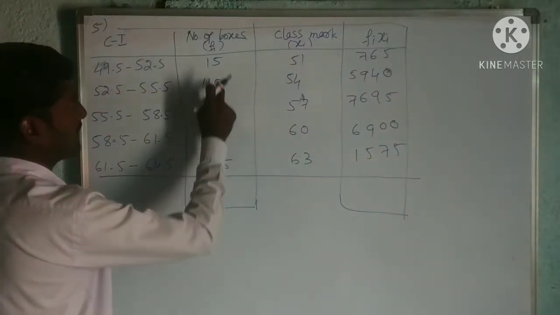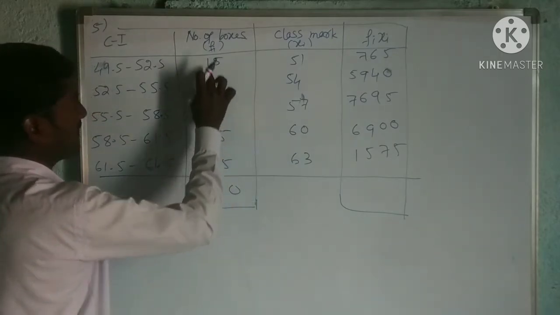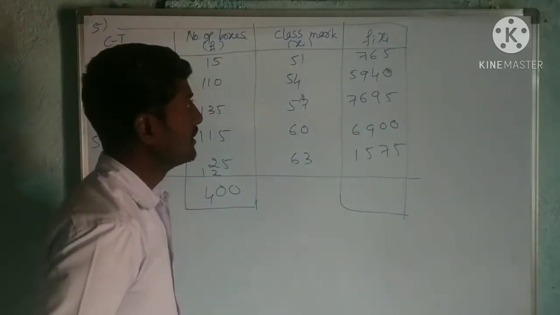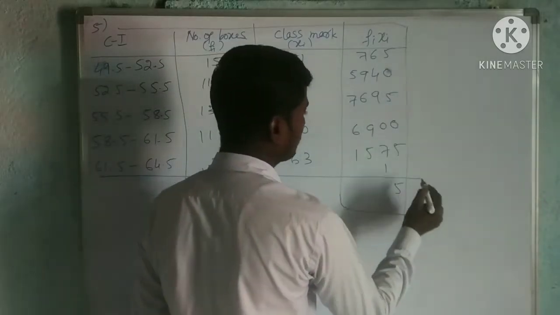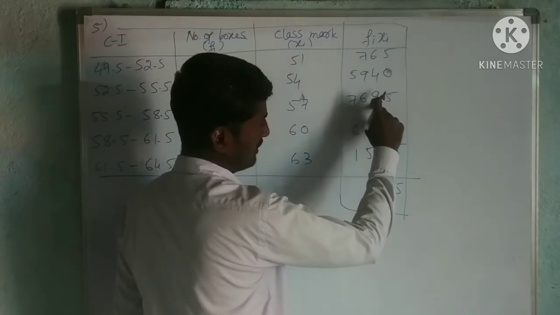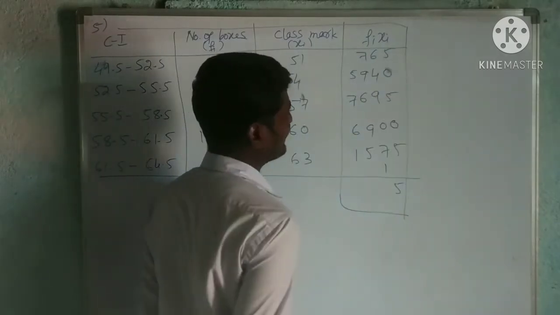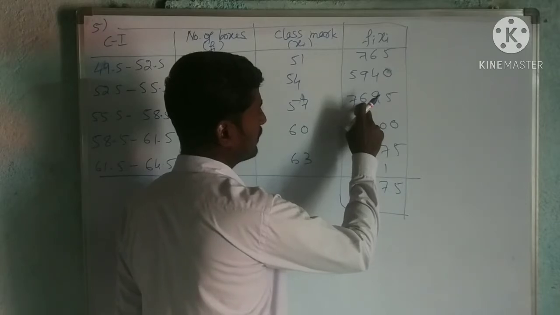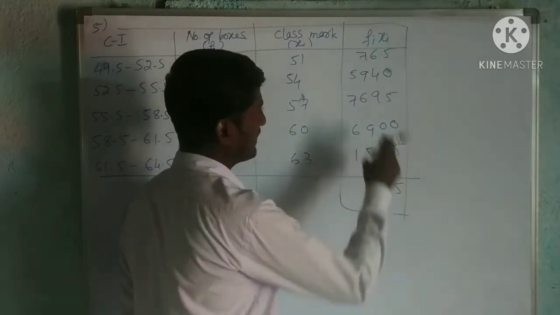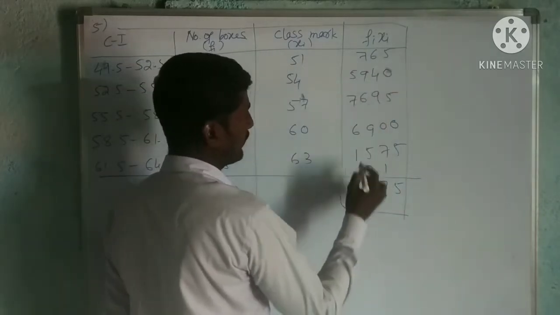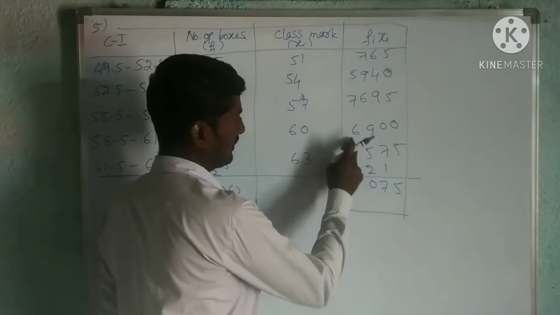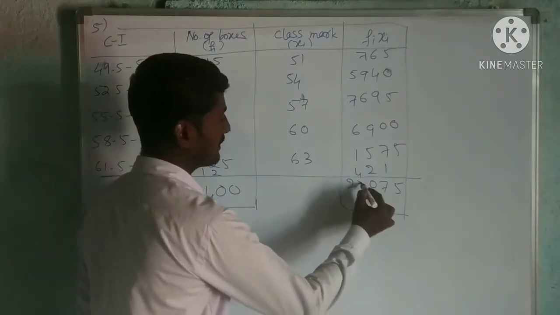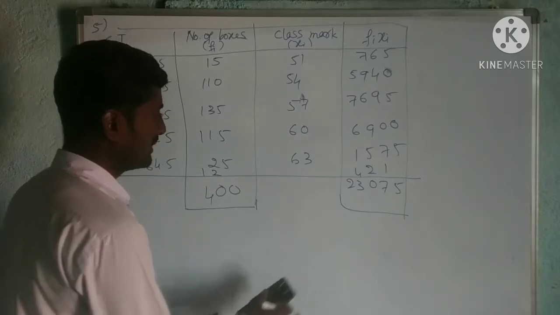So this is 10, 15, 20... 400 it is. Then the sum of this one column.